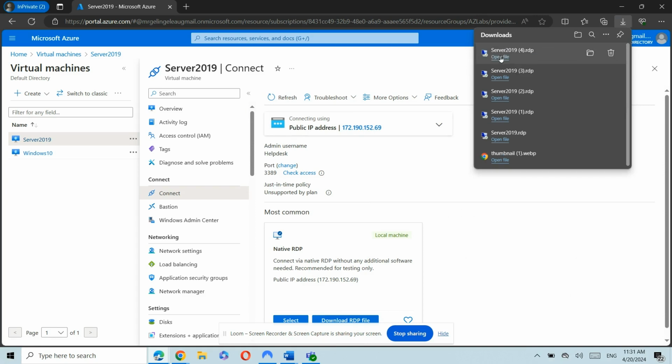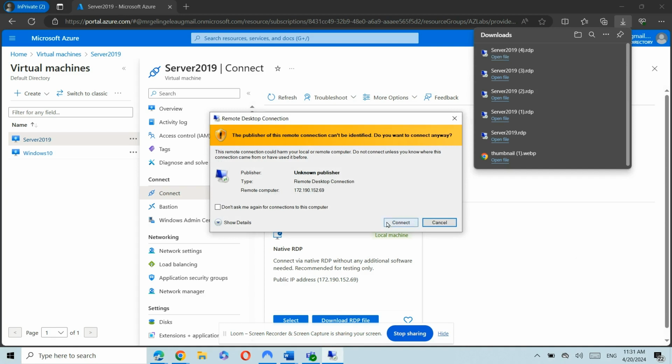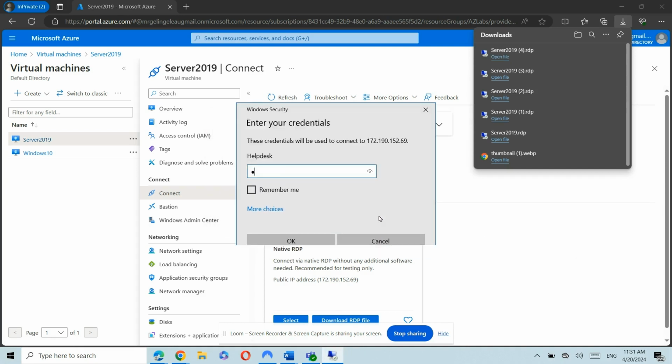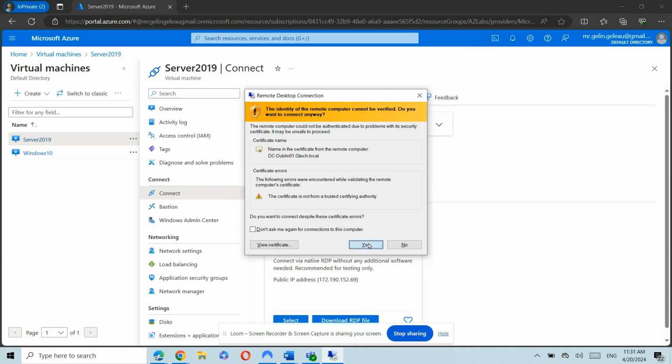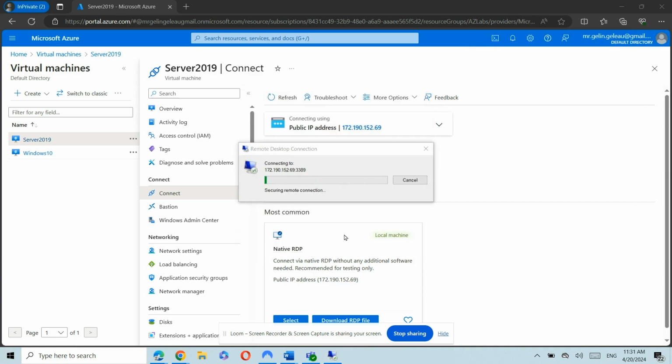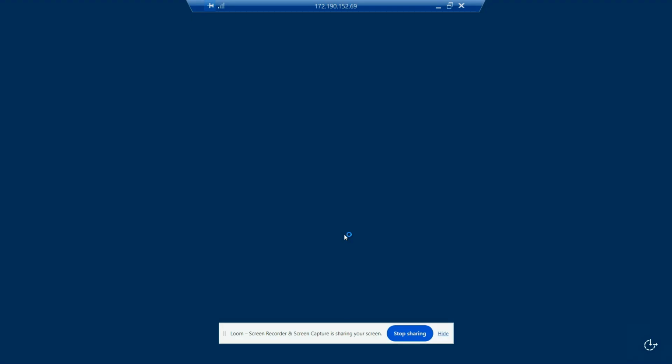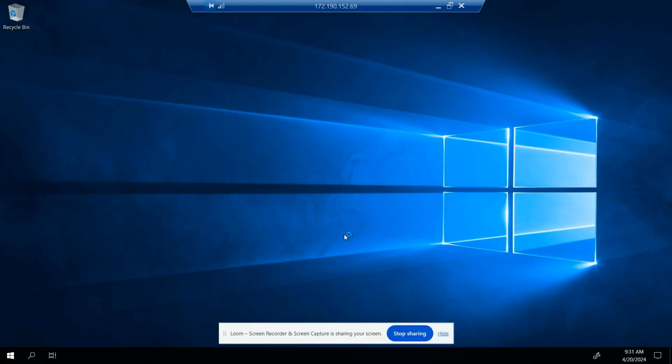Keep open. Connect. Click on yes. Let's see if we're able to connect to our server now. Good. Looks like it installed the group policies and everything.